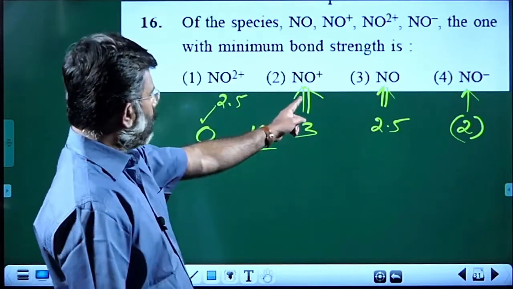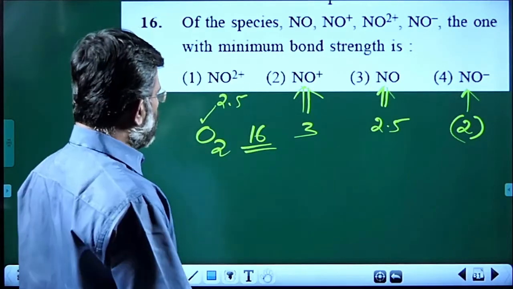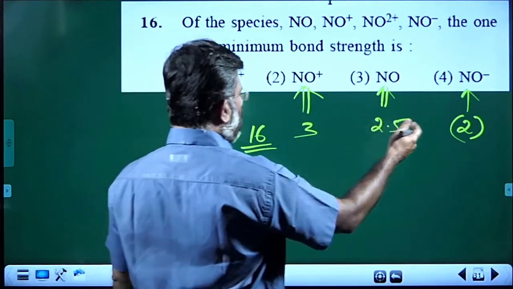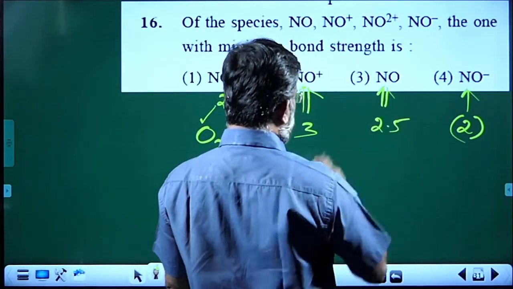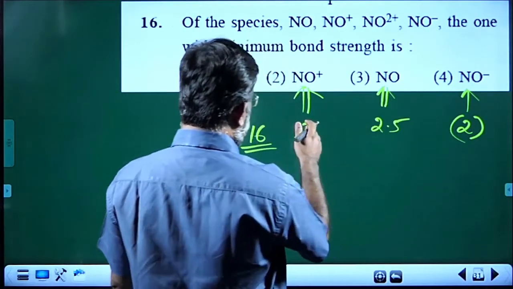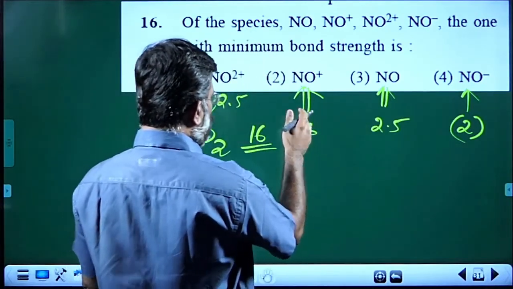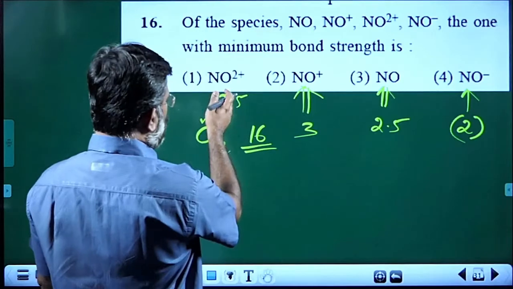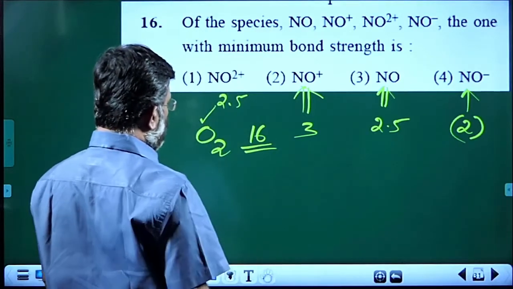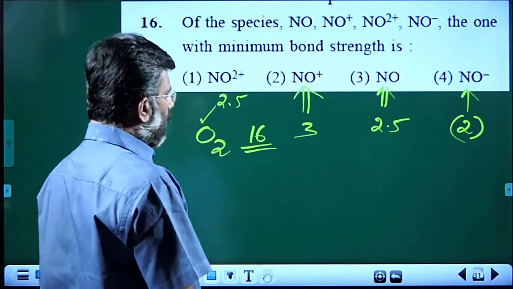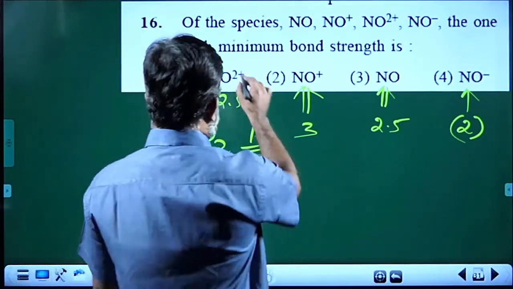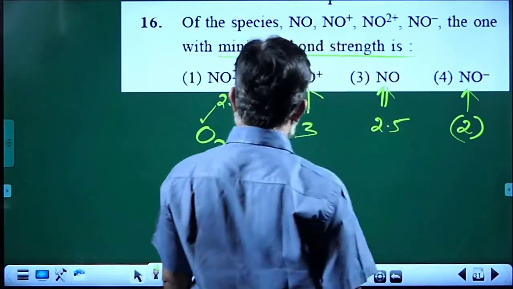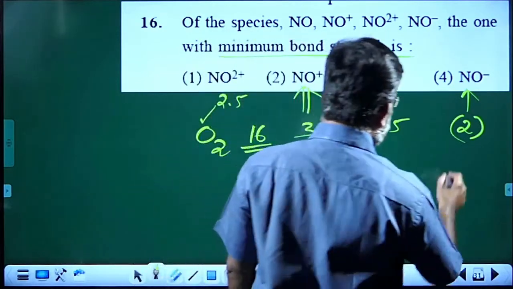So from here to here, an anti-bonding electron is removed, so bond order increases. From here to here, an anti-bonding electron is removed, so bond order increases. From here to here, a bonding electron is removed and therefore the bond order decreases. And now the point is minimum bond strength. Minimum bond strength means minimum bond order.